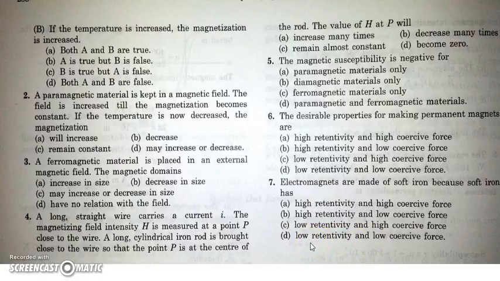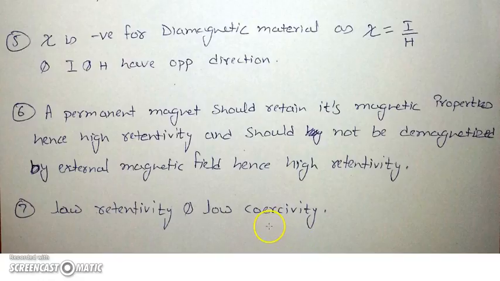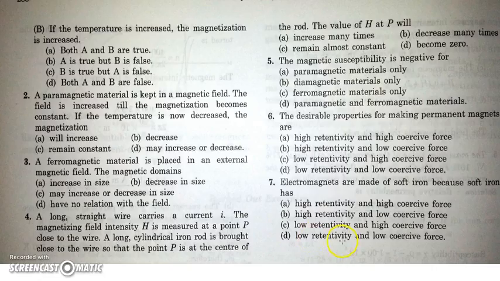We don't want it to remain magnetized when the current is off, so it should have low retentivity, and also we don't want it to retain some magnetism, and it should not oppose the magnetic field which is produced by the current. So it should get easily demagnetized, or it should have low coercivity. Okay, thank you.